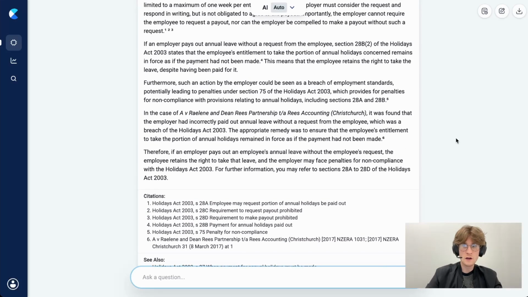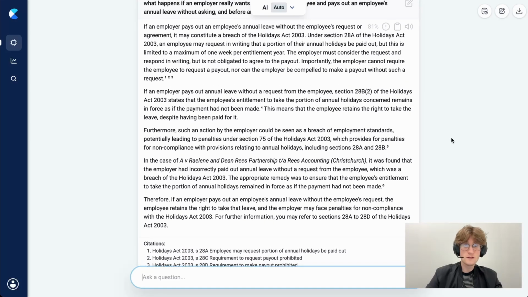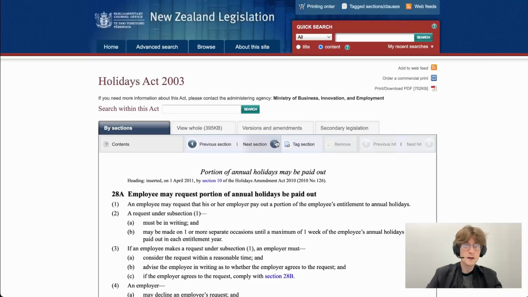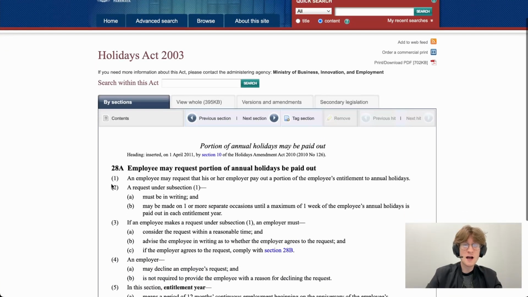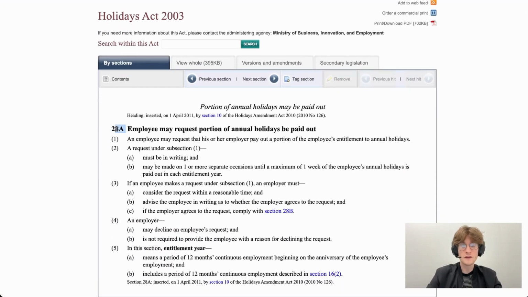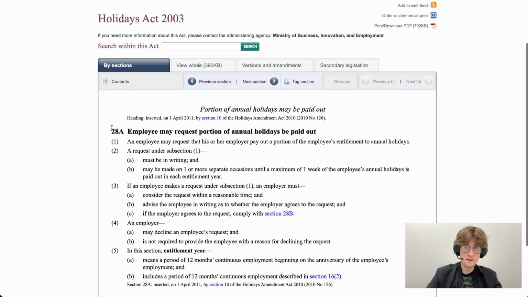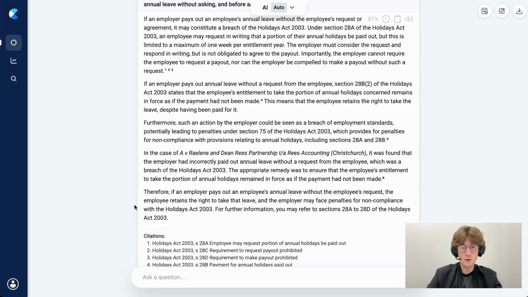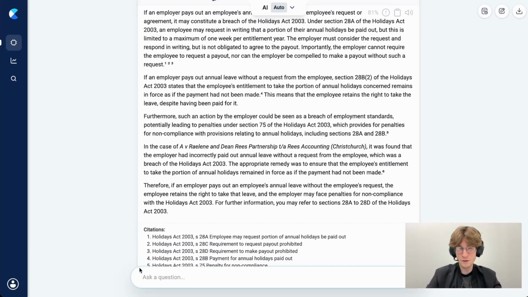Great, we have our answer. And as you can see, there are in-text citations throughout. If I click on any of those citations, like this first one here, it'll take me to the exact part of that source that was used in the answer. So in this case, the specific section of the Holidays Act. This makes it a great way to keep up to date with current legislation rather than manually sifting through the legislation website, which is not the most user-friendly if we're being honest.